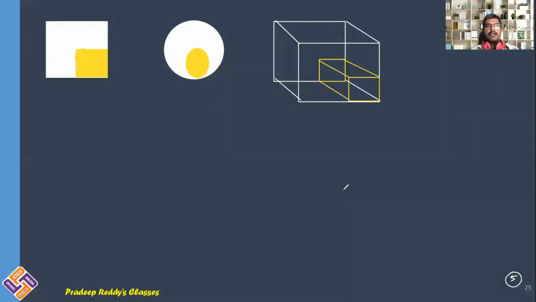So students, not only for the disk, you can even use the same procedure for these masses also. Here you are taking a square lamina, and this is a sphere, and this is a cube.